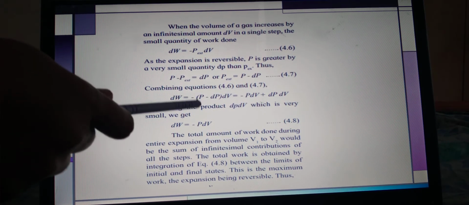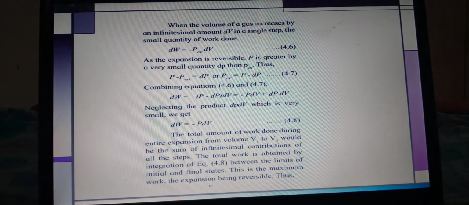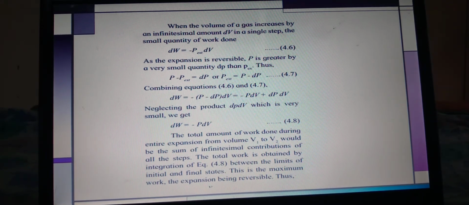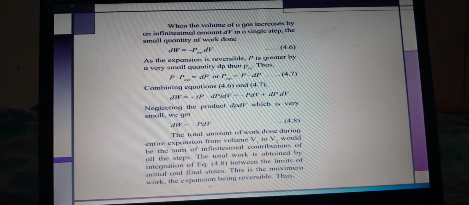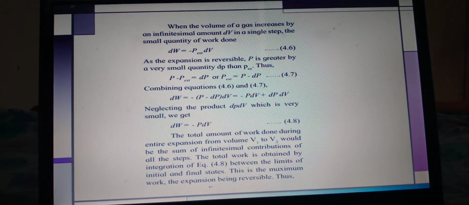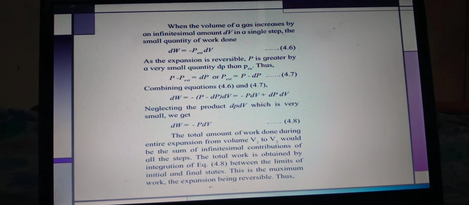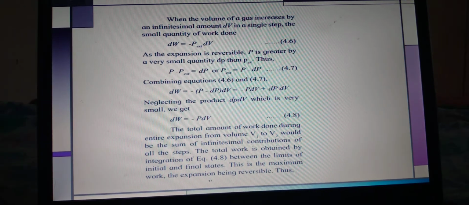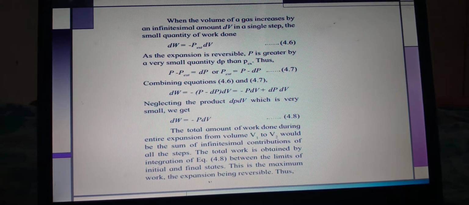So dW is equal to minus P into (P minus dP) into dV. Solving it mathematically, dW is equal to minus P dV plus dP dV. This dP dV product is negligible, because it is very small in value, and therefore we write dW is equal to minus P dV. So what we get, dW is equal to minus P dV.